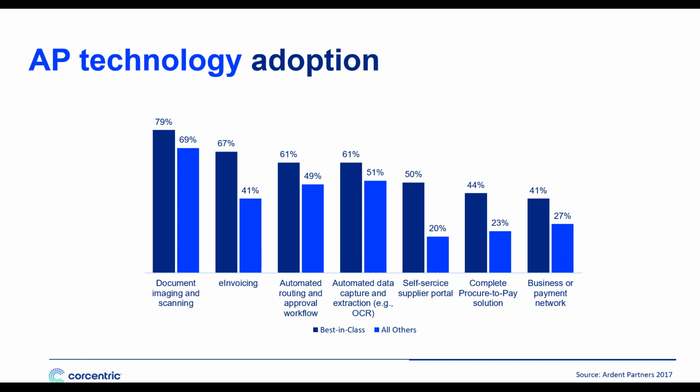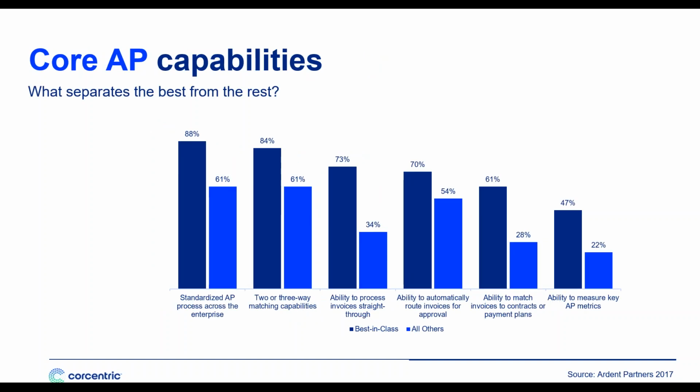And despite what you might have heard at trade shows or in magazines, 2/3 of organizations in the United States are using electronic invoicing to facilitate the electronic receipt of invoices. Electronic invoicing continues to grow, and it will continue to grow over the next several years. The key thing is to have a plan, a roadmap to get you from paper-based processing to electronic touch-free processing. Now, when we look at those technologies, what are the key capabilities that separate the best from the rest?